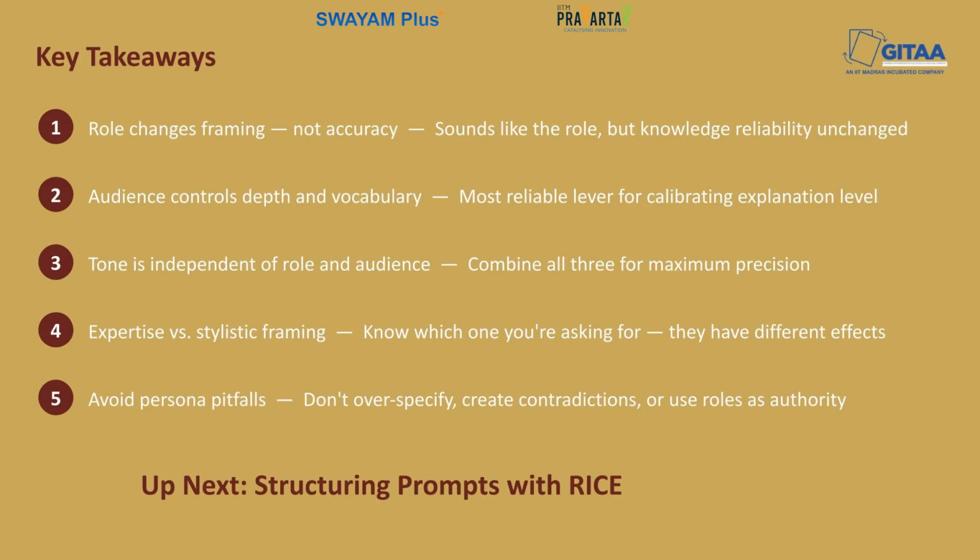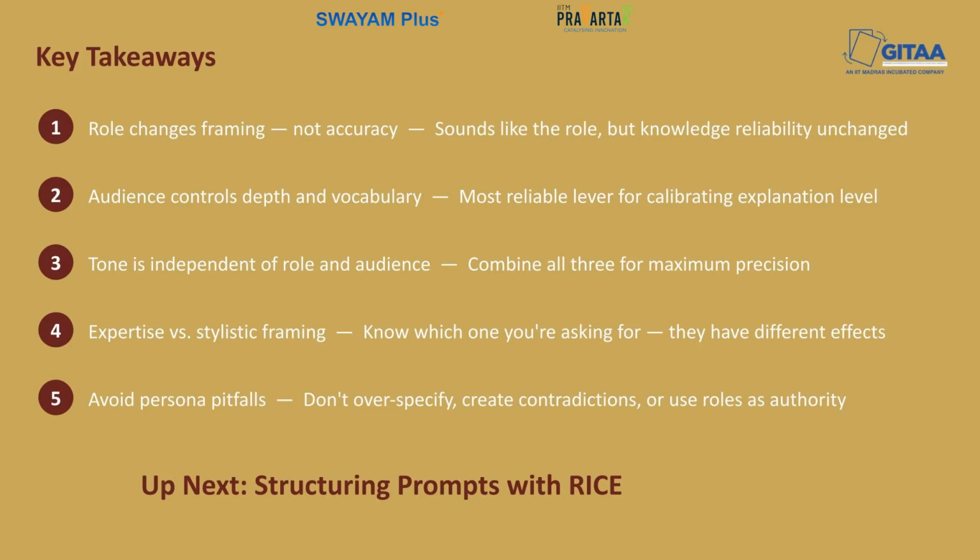The fourth takeaway is to combine all three for maximum precision. Combining role, audience, and tone together will leave the model with very little interpretive freedom. So, this produces a very tightly calibrated and very consistent output.